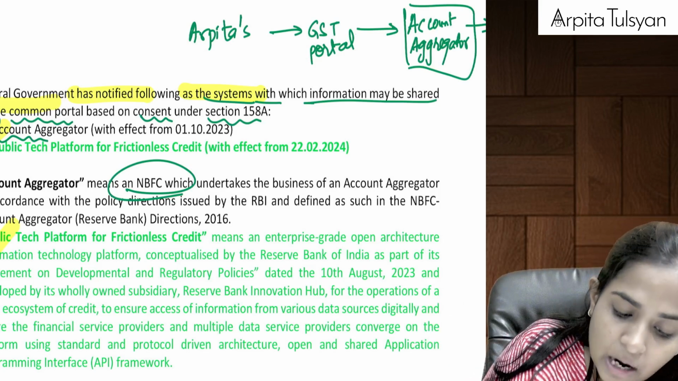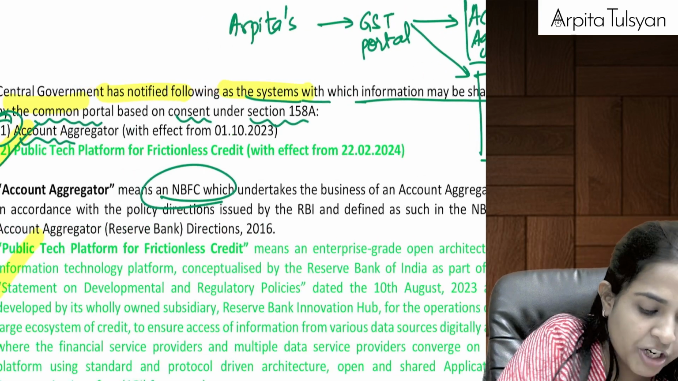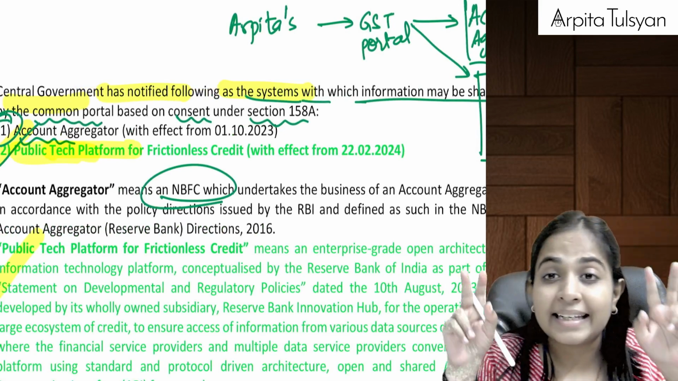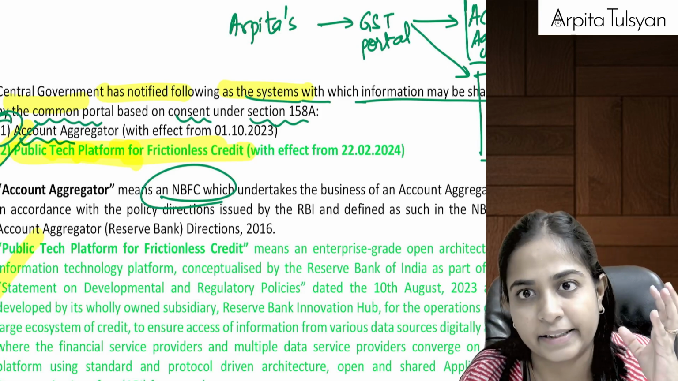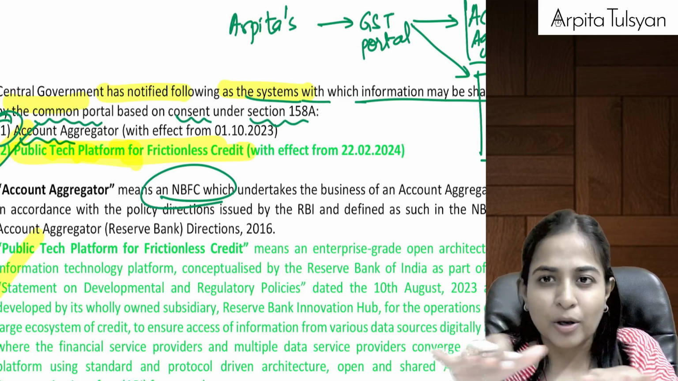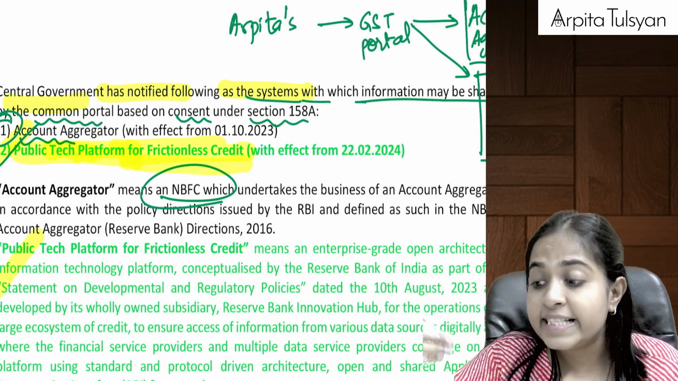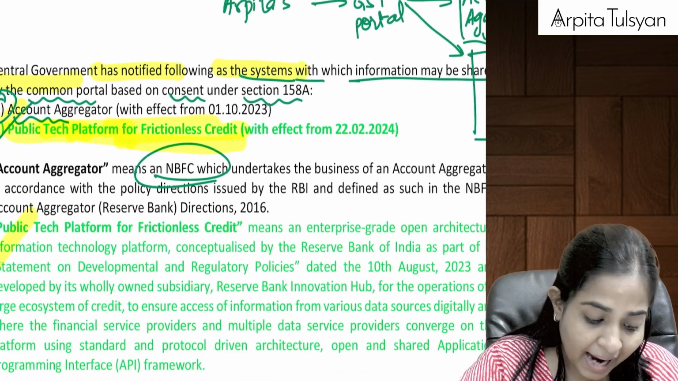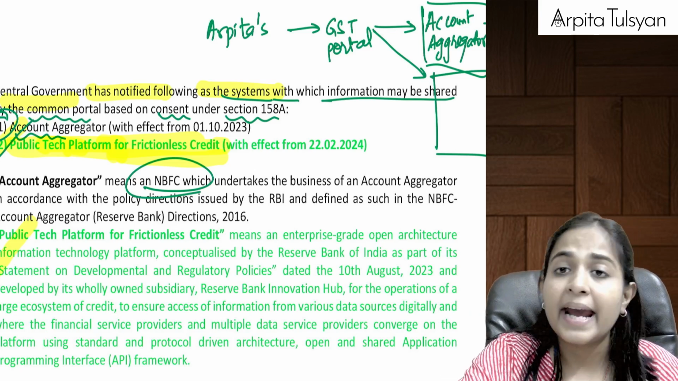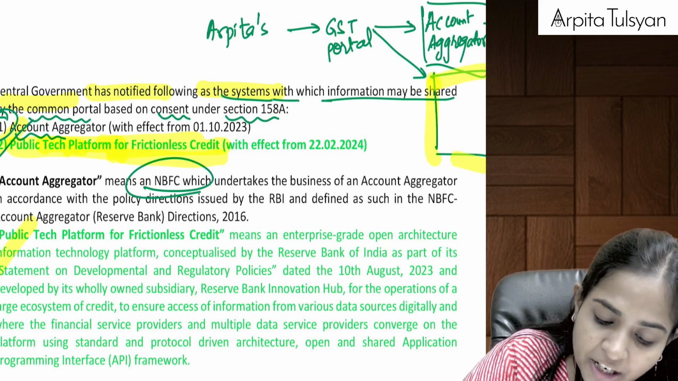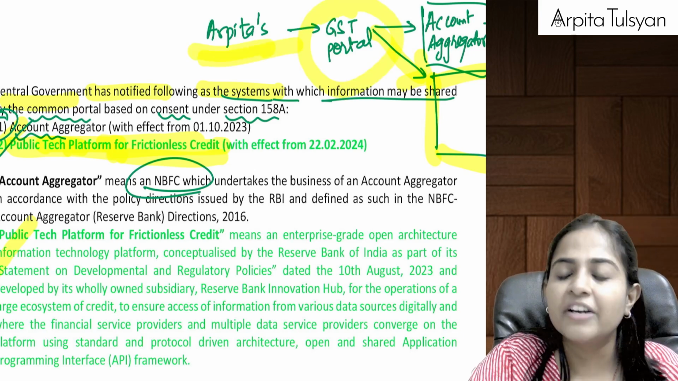Now, the GST portal can also share this information with whom? The GST portal can also share this information with this public tech platform. Public tech platform for frictionless credit. Public tech platform means it is also an IT platform for frictionless credit, for easy giving of loans. It can be a bank also, or it can be any other entity which is fetching my information from the GST portal if I have given my consent.